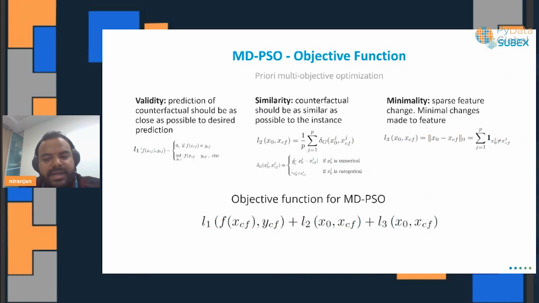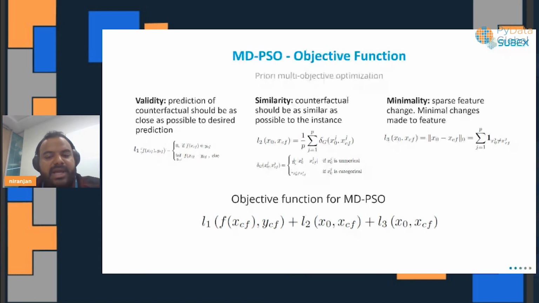So this is how we define the objective function in the PSO. As an example, I've added only a few properties here, that is validity, similarity, and minimality. When it comes to validity, in this particular case, whether it's valid or not, it'll be a 1 or 0 value. In the case of classification, when it comes to similarity, we are taking a distance measure for how similar the counterfactual is to the query instance.